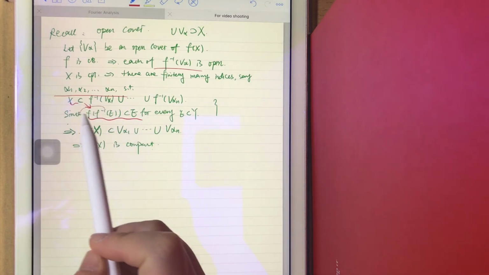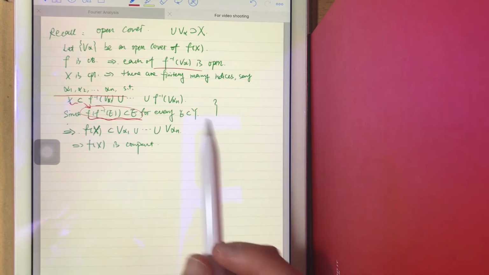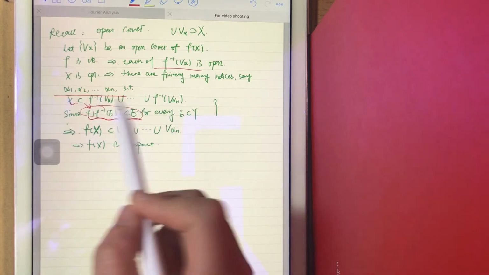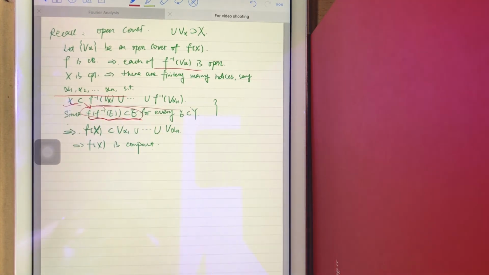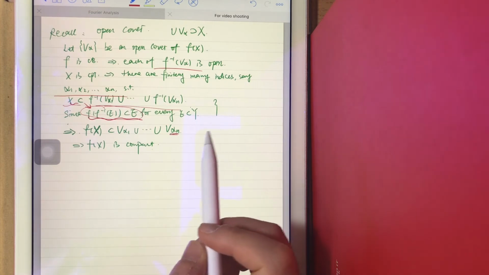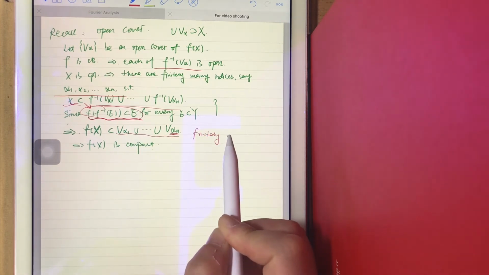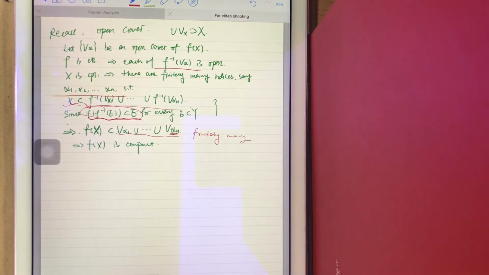So you are simply taking the mapping f for all the sets here, right? So finally, we prove that f(X) is compact, right? Because now alpha n is finite. Now there are finitely many open sets in the open cover. Okay, so this is basically the case.